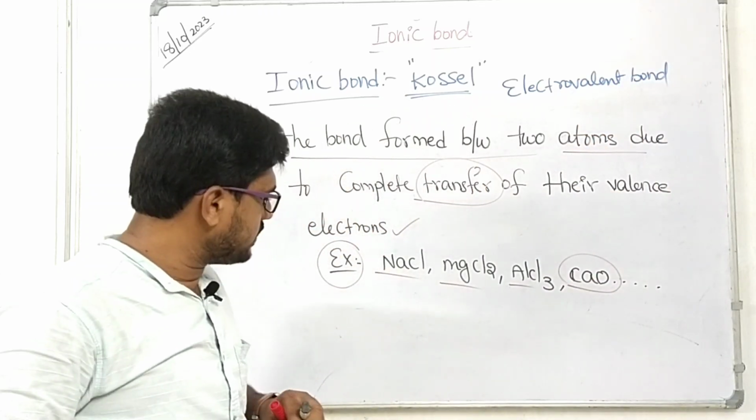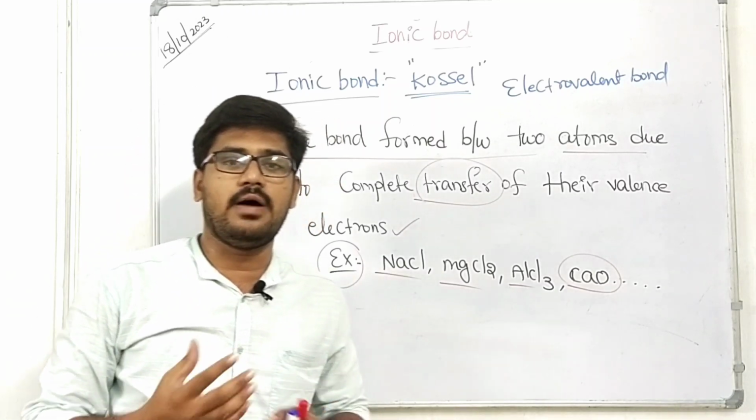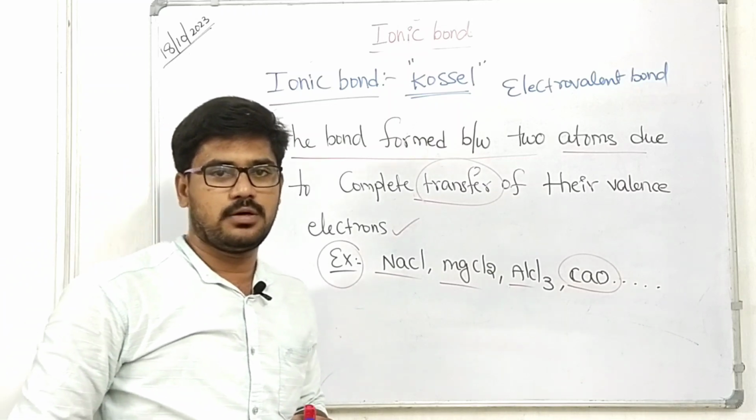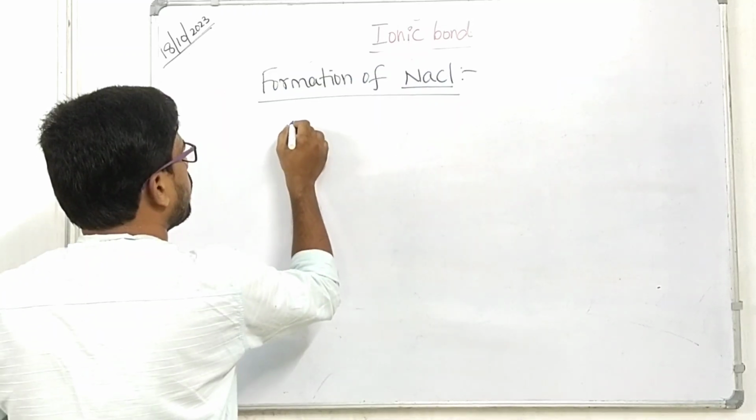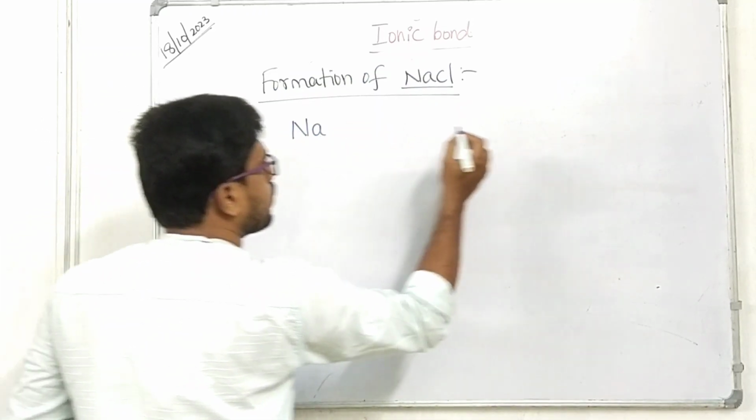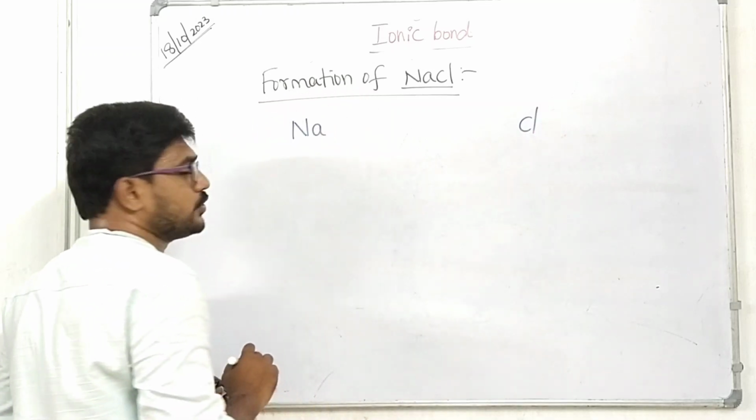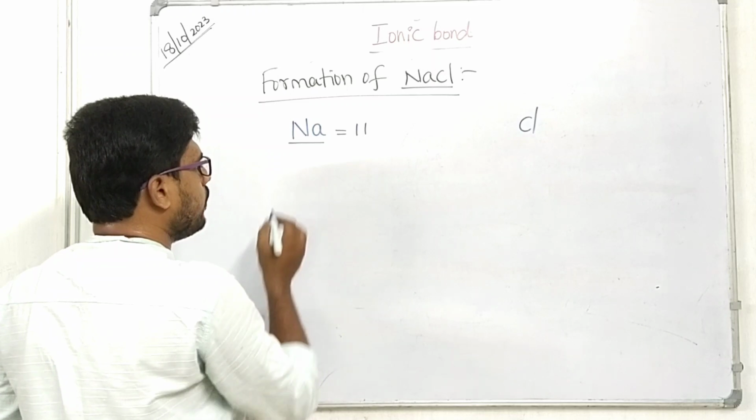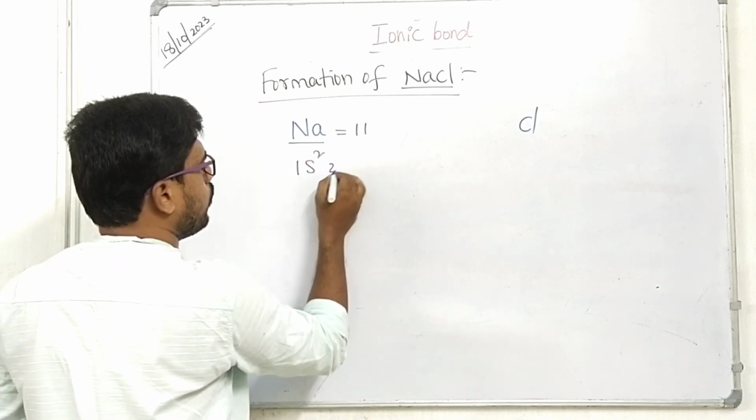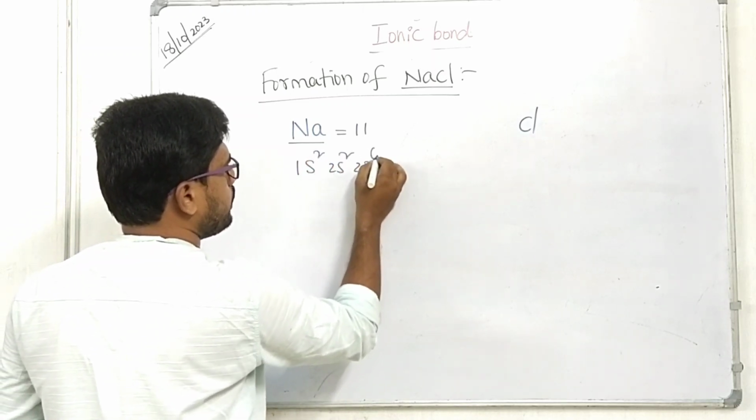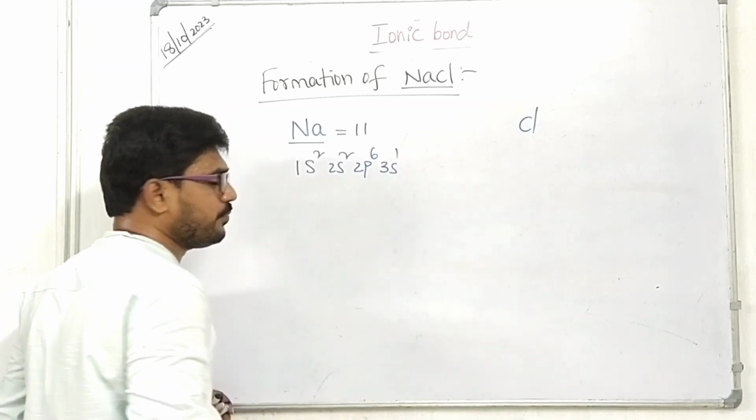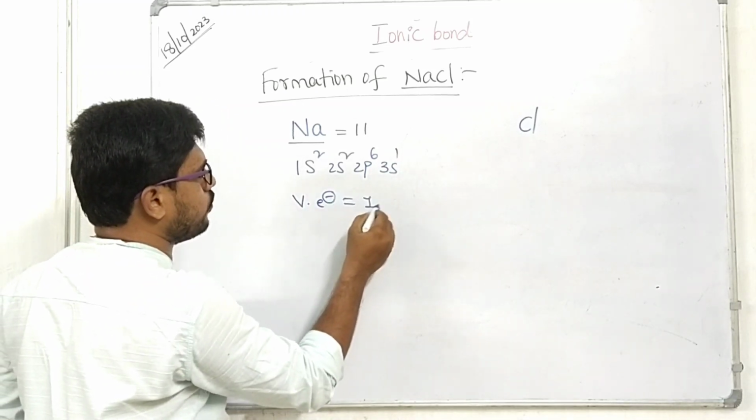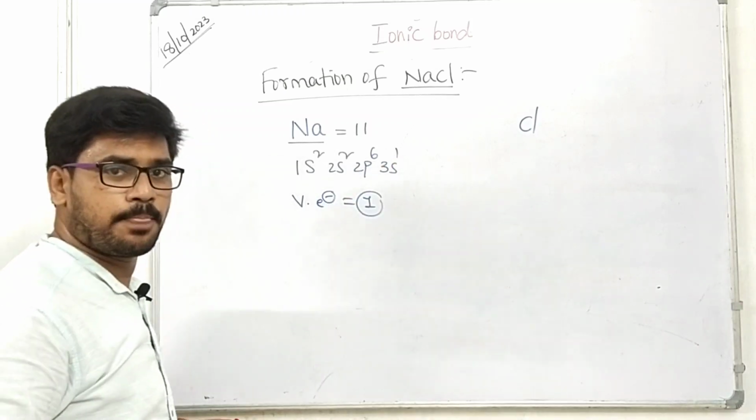Now see some examples. For example, how to form sodium chloride. Let's see the formation of sodium chloride. We will take sodium and chlorine atoms. Students, what is the atomic number of sodium? 11. What is the electronic configuration? 1s2, 2s2, 2p6 and 3s1. Right? How many valence electrons are there in the sodium atom? That is only one, that is 3s1, right?